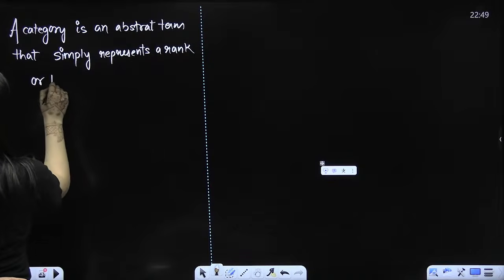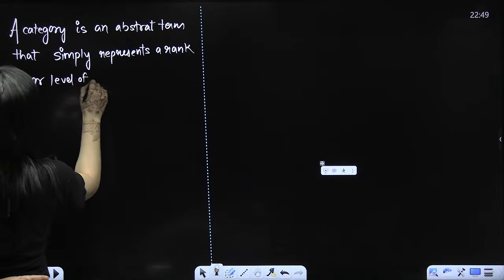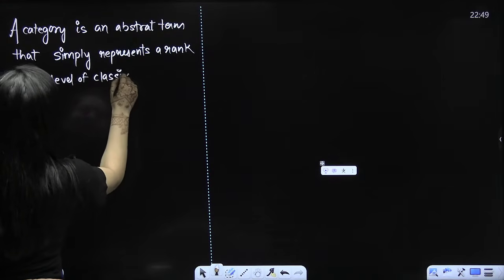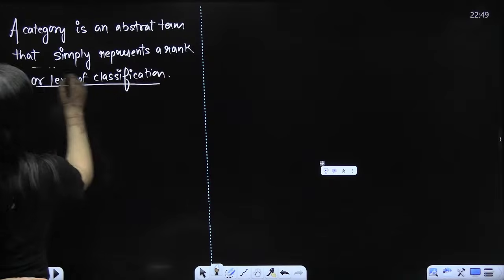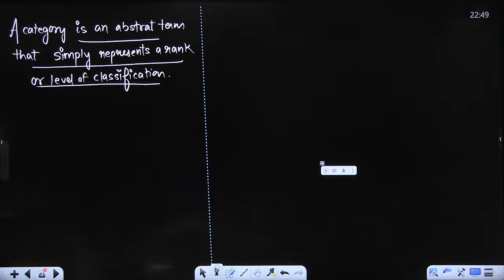Like at what level you're talking about, a phylum or a species, whatever it is, that's what you are going to consider. Am I clear? So a category is an abstract term that simply represents a rank or level of classification.